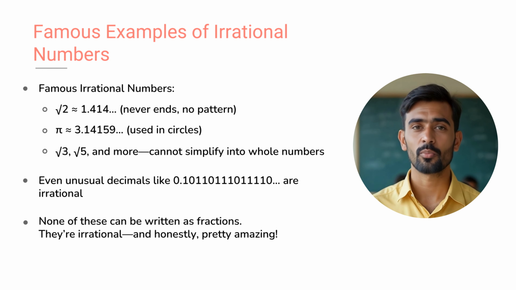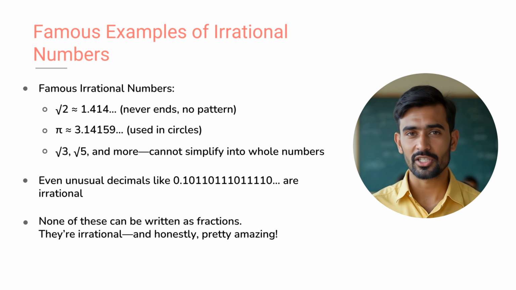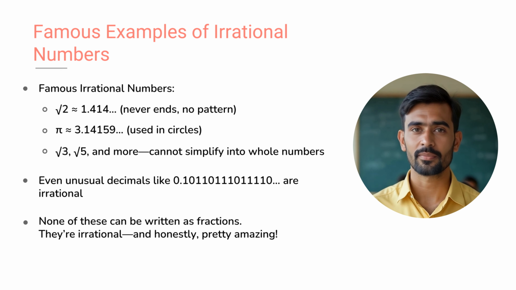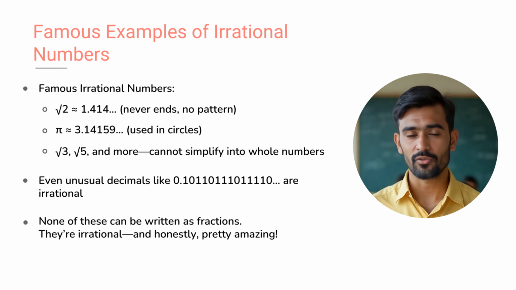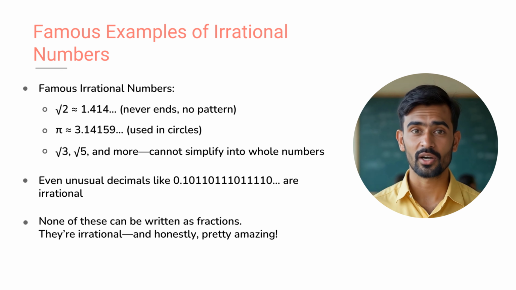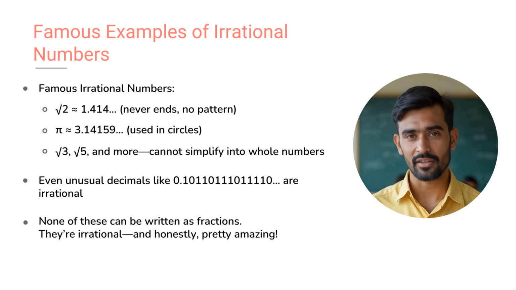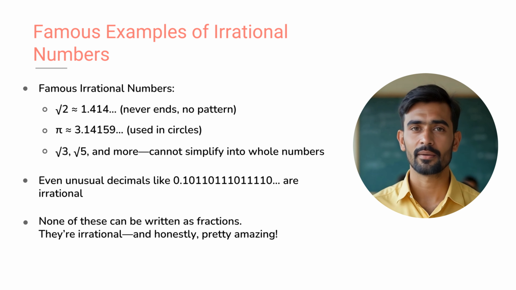Let's meet some of the most famous members of the irrational number club. First up, square root of 2. It's roughly 1.414, but the decimal never ends and never repeats. Next, there's the legendary pi, the circle superstar. Its value starts as 3.14159 and just keeps going.